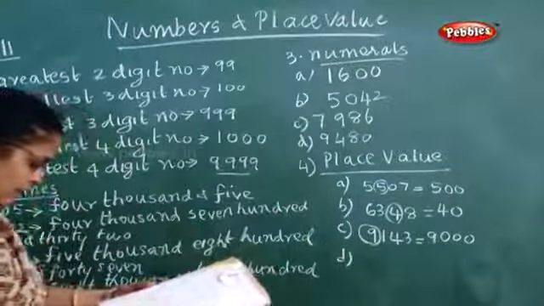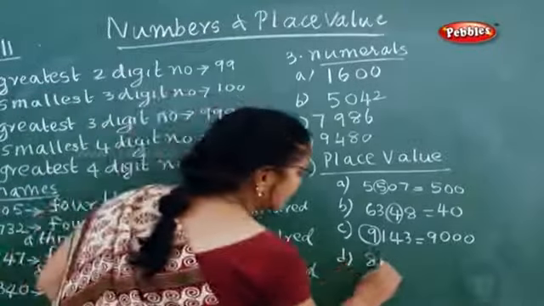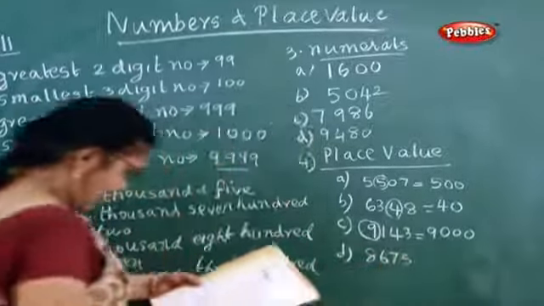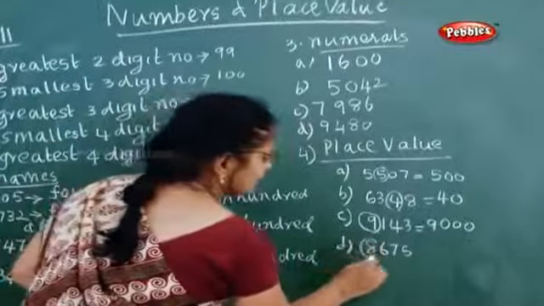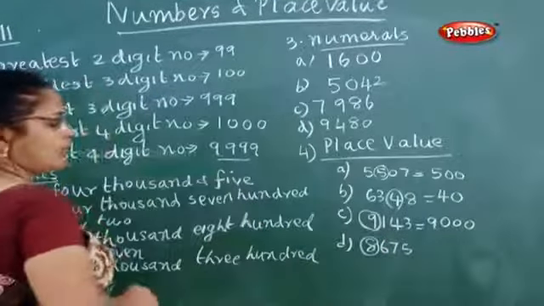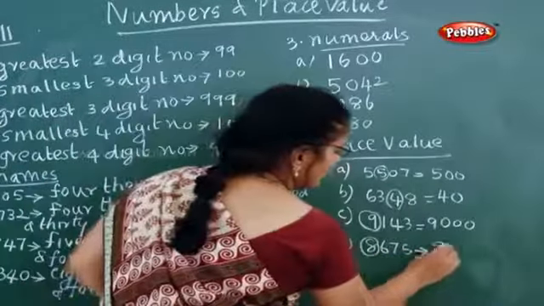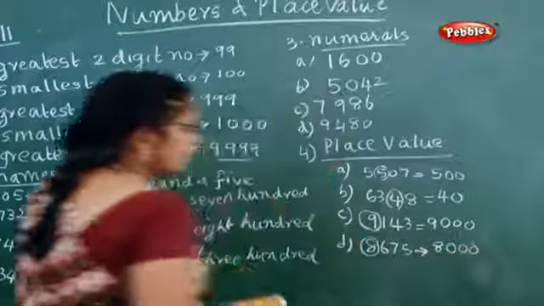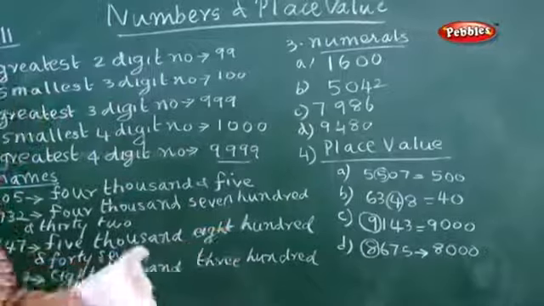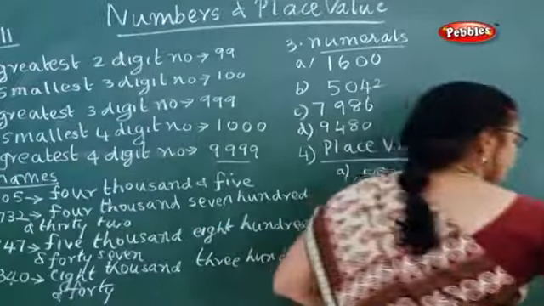Next one, 8675. In 8675, the 8 is circled or darkened. Now what will you write? Ones, tens, hundreds and thousands. So you will write 8,000. Is it clear now?